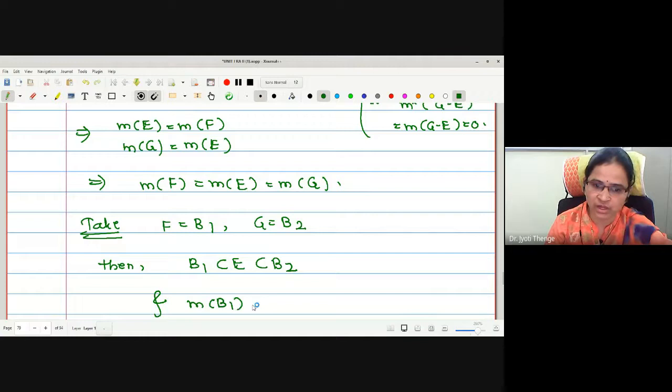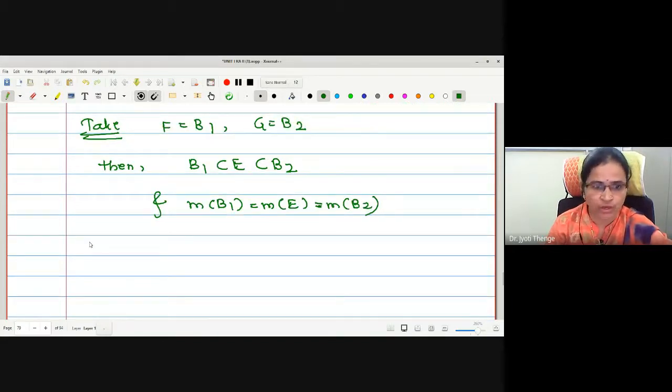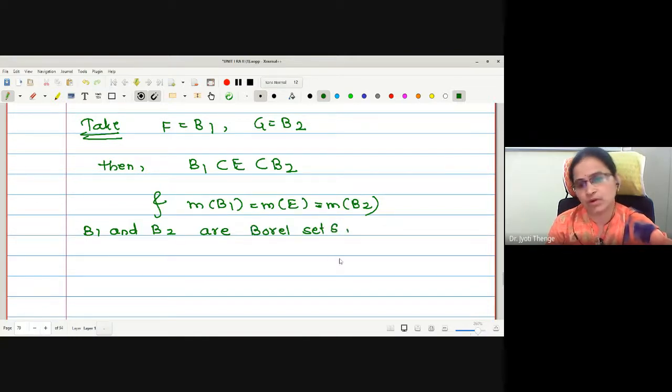M of B1 is equal to measure of E is equal to measure of B2, and hence the proof. Also, one can write a statement: B1, B2 are Borel sets. Okay, hence the proof of the given example.